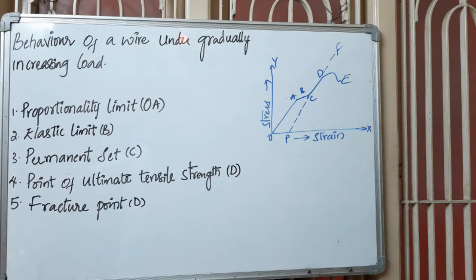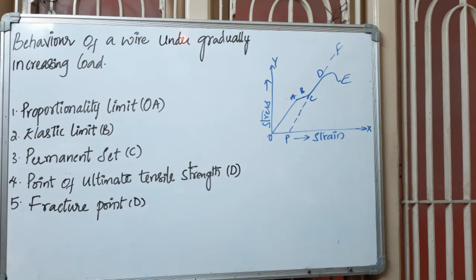So the question is the behavior of wire under gradual increase of load. This consists of 5 important parts. As you had seen in the diagram, we had drawn a graph between stress and strain. There are 5 points A, B, C, D and E starting from the origin O. The 5 important parts are named as the proportionality limit, OA.